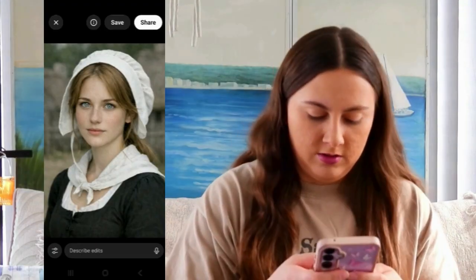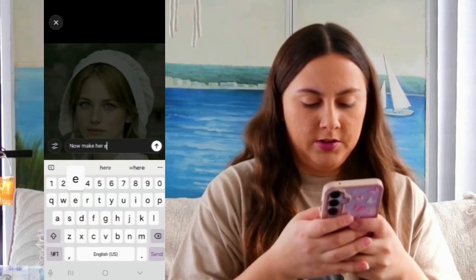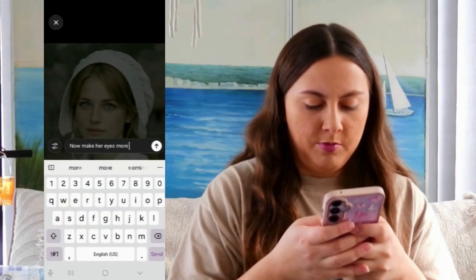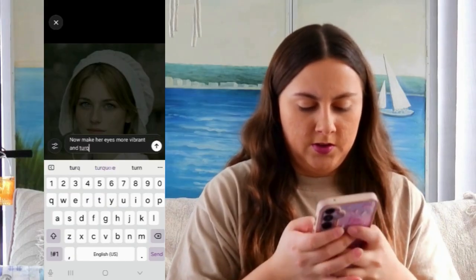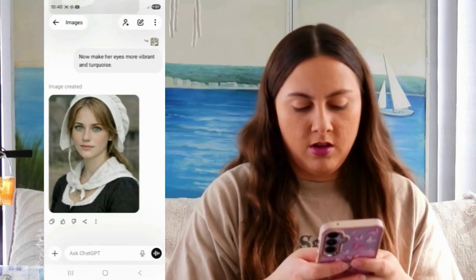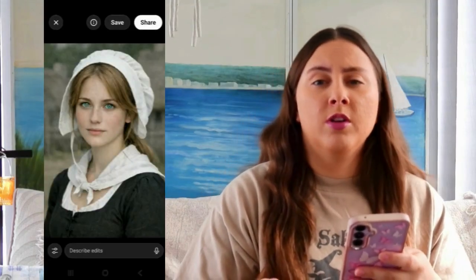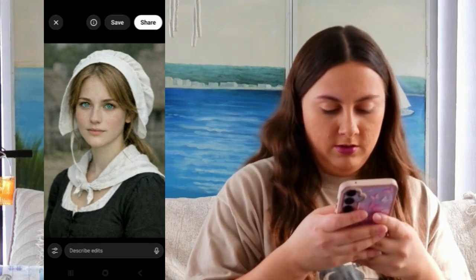But now, I feel like it muted her eyes. I liked them before when they were brighter. Okay, so let's say, now make her eyes more vibrant and turquoise. The hair almost looks blonde now, but I could live with that. I think that works. Yeah, that looks good, so I'll keep that one.